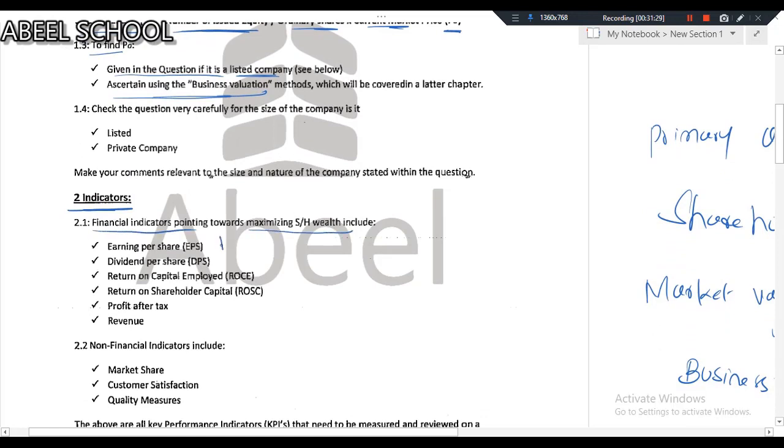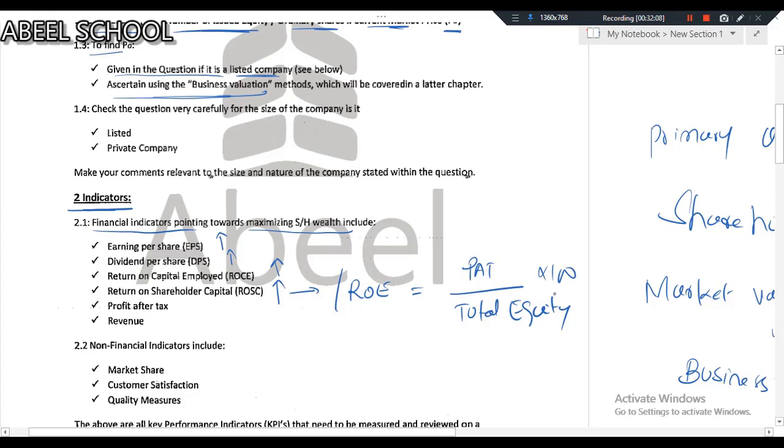Like if EPS is increasing, then obviously it is an indicator that wealth of shareholders will increase. Dividend per share increasing is a good indicator. Return on capital employed, if it is increasing, is obviously pointing towards maximization of shareholders' wealth. Return on shareholder capital, we also say return on equity. How do we calculate return on equity? Simply PAT divided by total equity gives you return on equity.